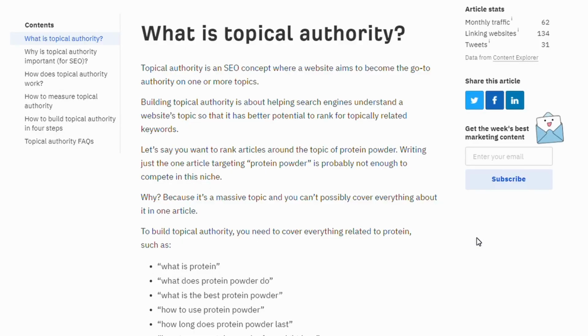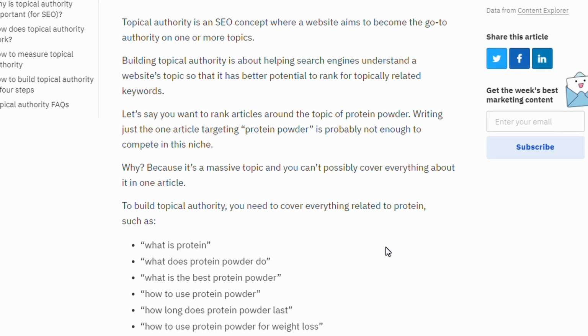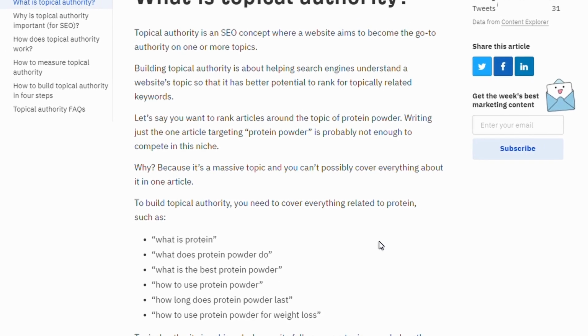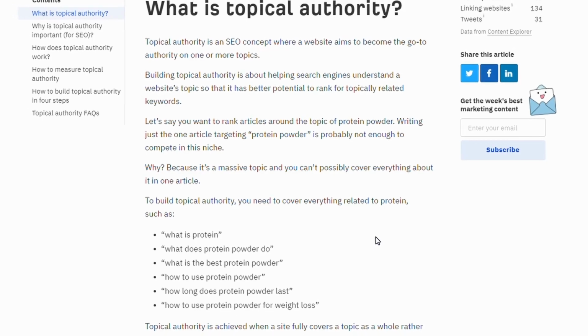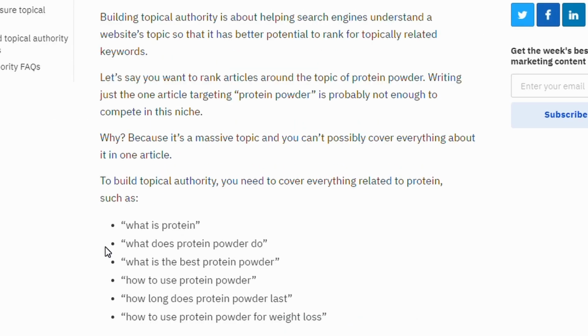So what is topical authority? Well, Ahrefs got a really good article on this, and it's basically where your website aims to become the go-to authority on one or more topics. For a quick example, just like what they've got here, let's say you want to rank your website for protein powder, and just putting protein powder into a blog is probably not going to be enough. But you can actually become the central authority on protein powder if you actually cover everything related to it. And the way you do that is producing content at scale around the various long tail keywords like what is protein, what does protein powder do, what's the best protein powder, etc., etc.